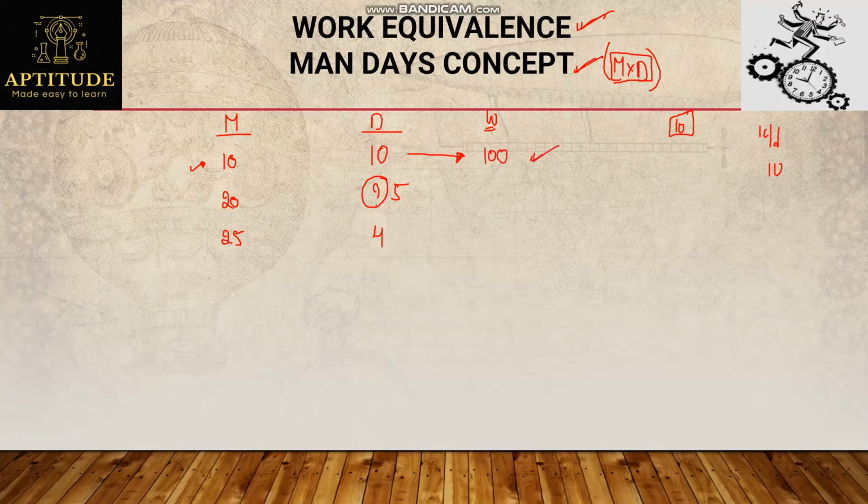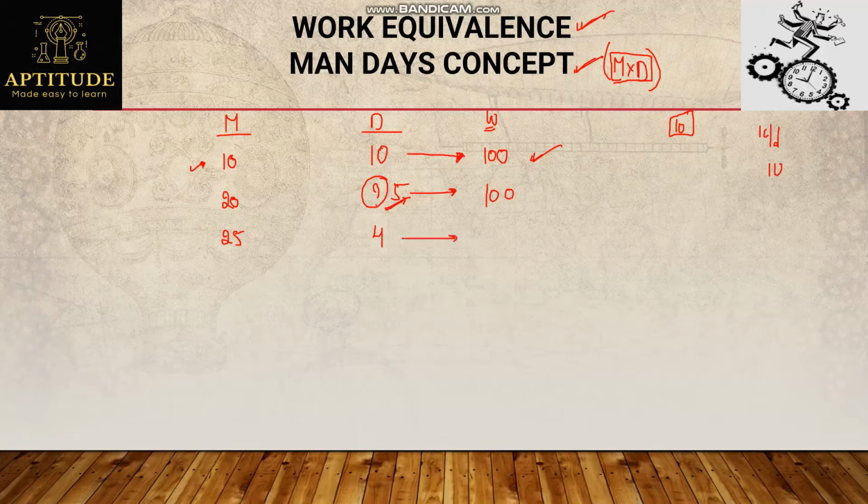So which means everywhere, whenever they are doing this same piece of work, the product of men and days should be 100. Observe here, the number of men is 20. With what value should I multiply 20 such that I get the product as 100? Simply 5. So that's the reason the number of days will be 5. 20 into 5 will be 100.